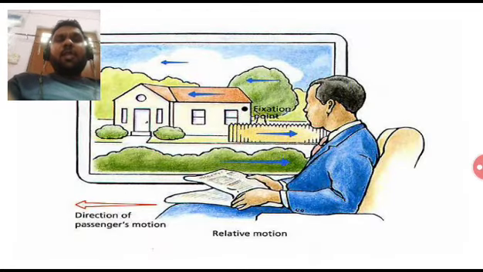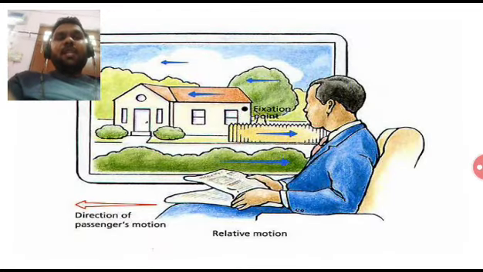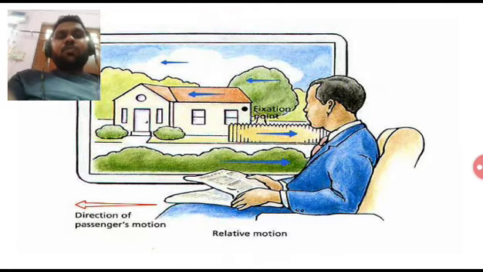Now let's take an example of a traveler moving in a train. When a traveler is moving inside a train, to another person inside the train he will appear to be at rest. That is the referral point inside the train.